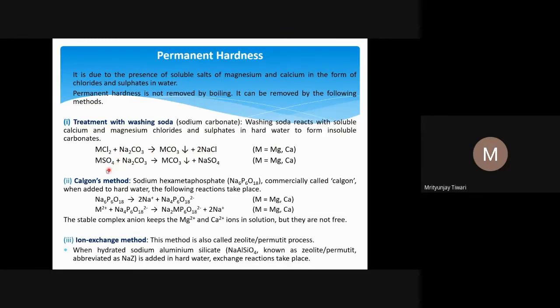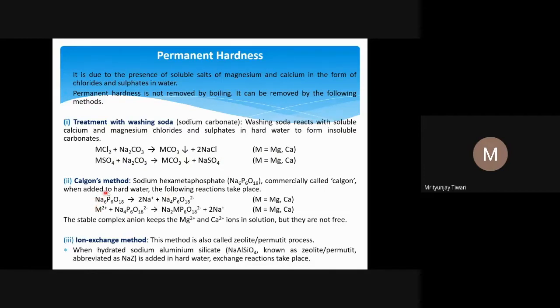Now the magnesium sulfate or calcium sulfate can also react with the sodium carbonate, the washing soda that we have used. It again forms magnesium carbonate by an exchange reaction, along with sodium sulfate. So magnesium or calcium carbonate is formed in both reactions, whether it is the chloride or the sulfate, and NaCl or Na2SO4 is correspondingly formed. That is dissolved in water and doesn't affect lather formation with the soap. So finally we have removed the hardness of the water.